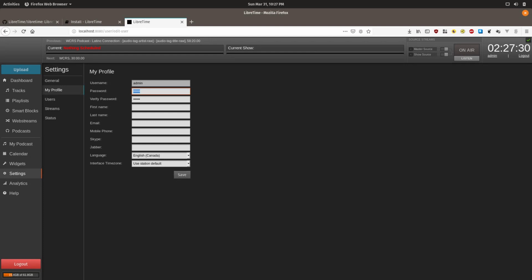I'd also recommend that you immediately follow the next tutorial linked below that introduces the admin settings, which include how to change the default password for Icecast 2 and configure custom streams. Without doing so, your LibreTime instance will be vulnerable. Once you do that, you should be able to get started running LibreTime by following the various tutorials listed below or just logging in and playing around until you figure it out.